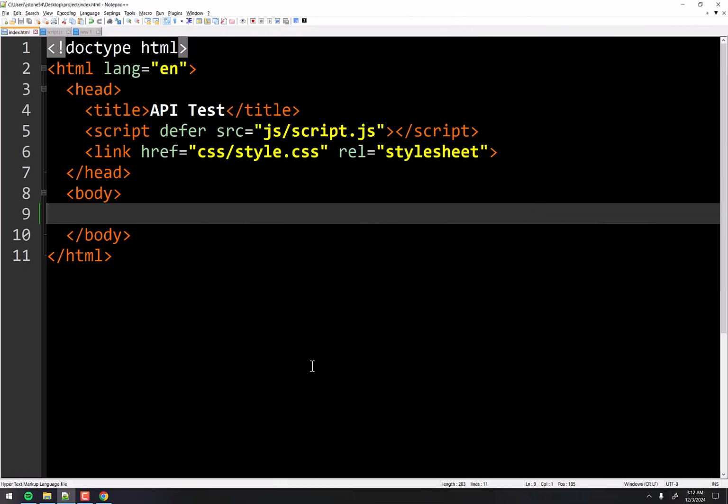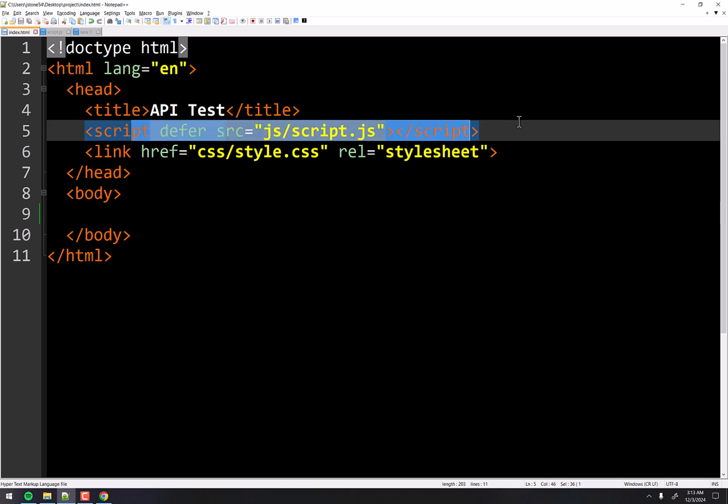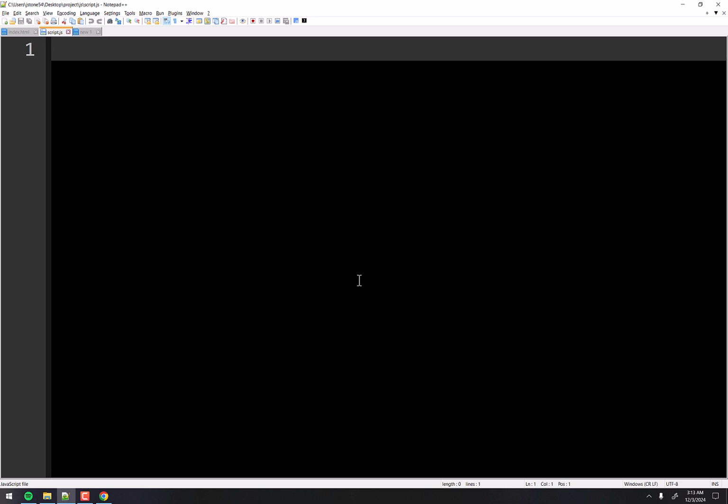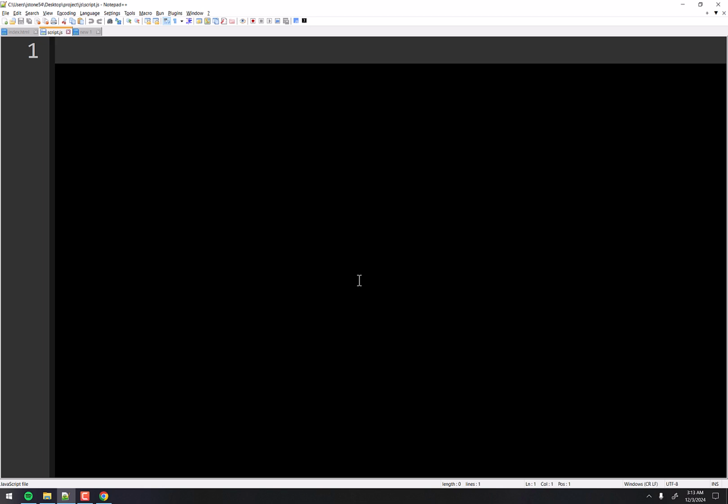To start off, I have an empty HTML file. It's just linked up to my JavaScript and a style sheet, which I've already written the style for. We're not going to bother looking at that, but you'll see it come into play a little bit later. And right now we have an empty script file. The basic idea here is we're going to create an object of the XMLHttpRequest variety, the class, right? JavaScript doesn't really use classes for real like most languages do, but that's kind of how we view it in our paradigm of what an object is.